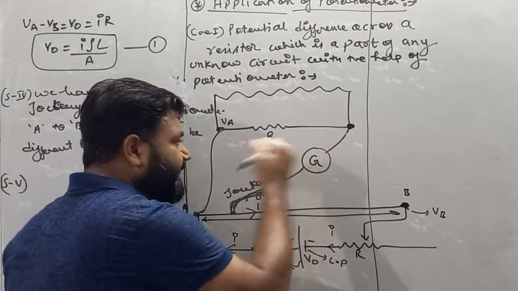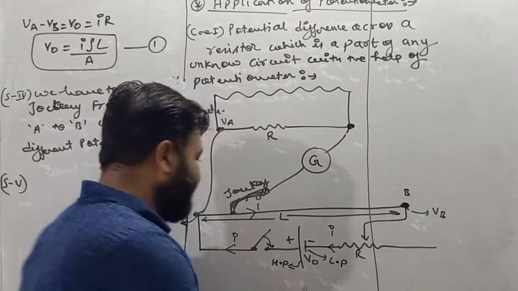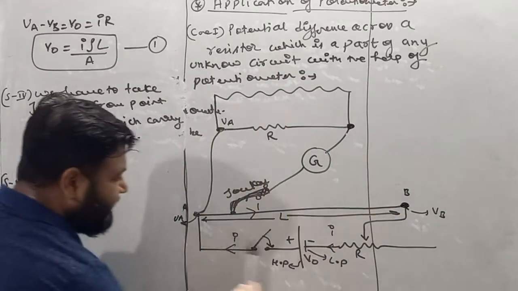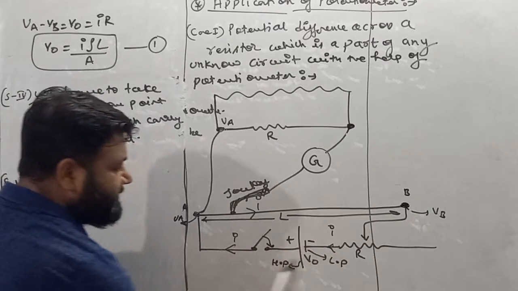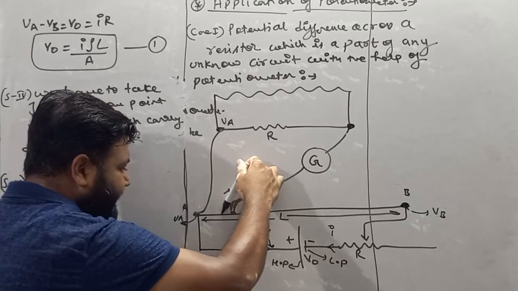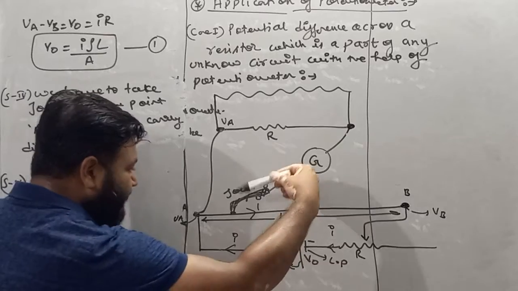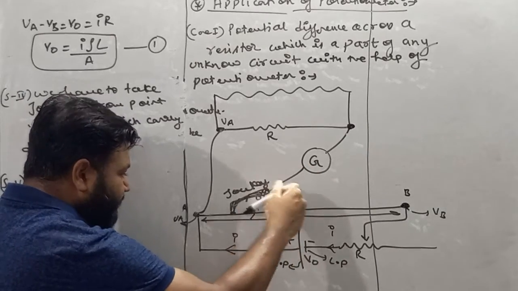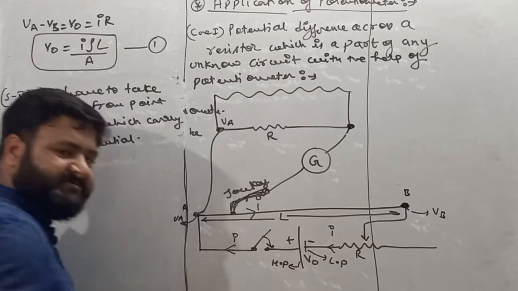We know that a galvanometer is a device which detects the presence of current. In this circuit, current is flowing. So when I start to move from point A to point B, the galvanometer shows deflection, because we are connecting the jockey in a circuit in which current is flowing.